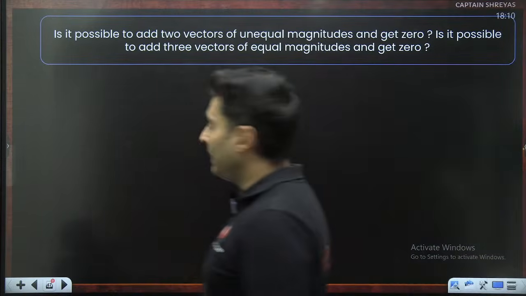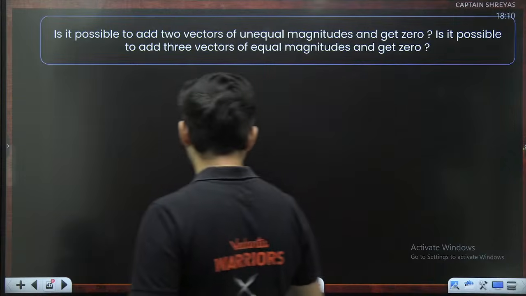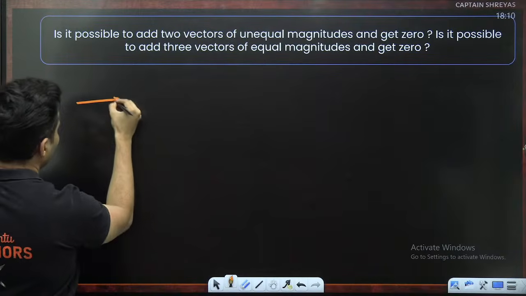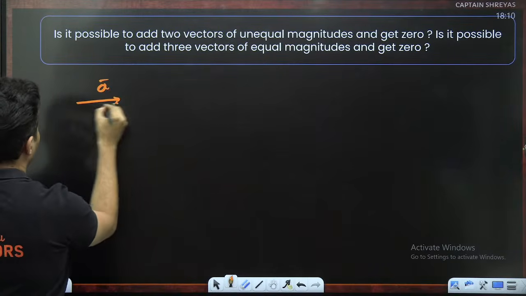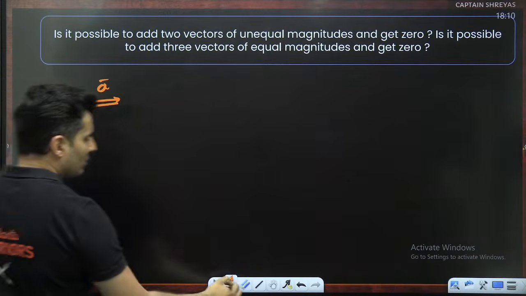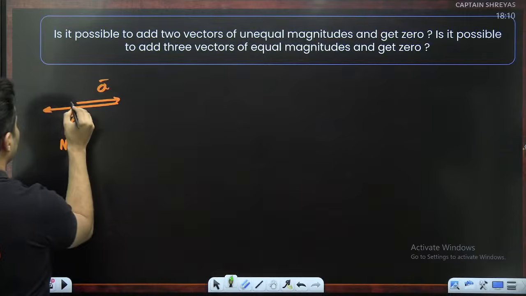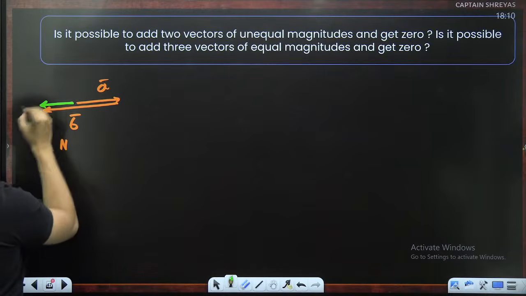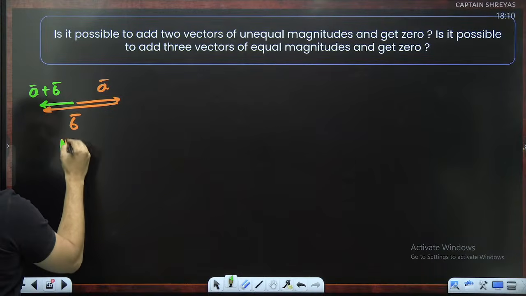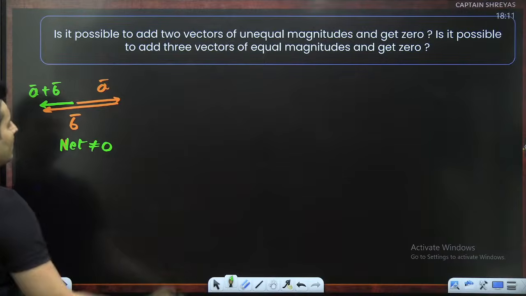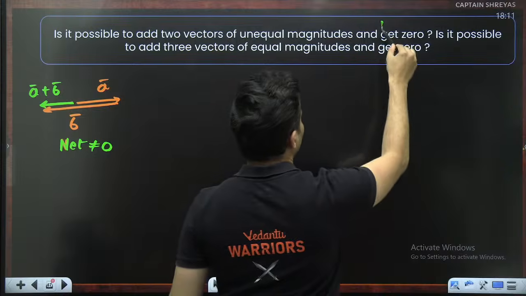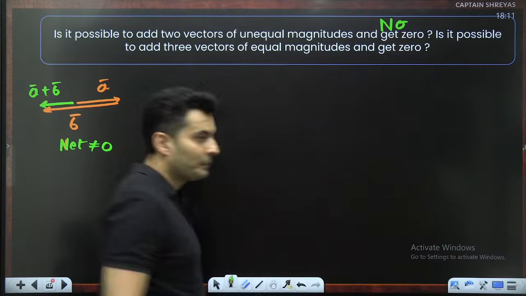Is it possible to add two vectors of unequal magnitudes and get 0? I think you cannot, no matter what you do. If there is this vector A, even if you add this vector B like this, they are not equal magnitudes. So no matter what you do, you will always find an imbalance. So this is basically your A plus B. So the net is definitely not 0. So is it possible to add two vectors of unequal magnitude and get 0? The answer for this is a big fat no.